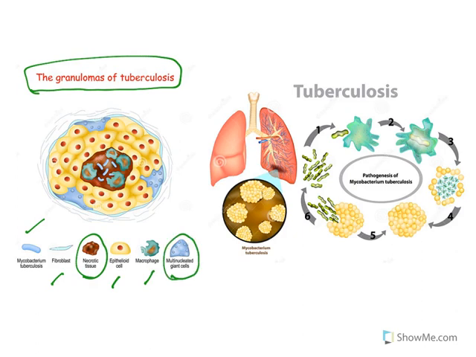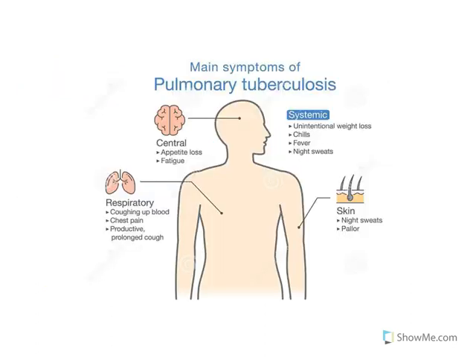This is how the progression occurs. Initially, this is a macrophage which phagocytoses this bacteria, but the bacteria will multiply and it gives a cheese-like appearance, and from the dead cells, the organism is released, and again it infects other cells. So this is a typical appearance of mycobacterium, the active form of mycobacterium.